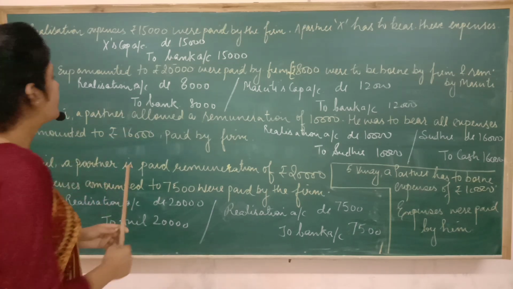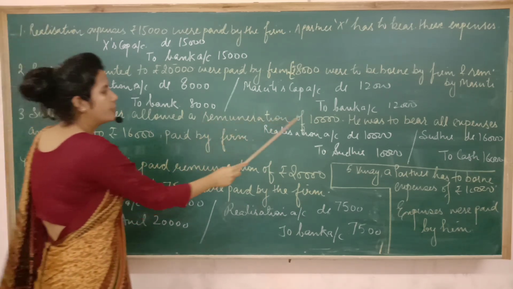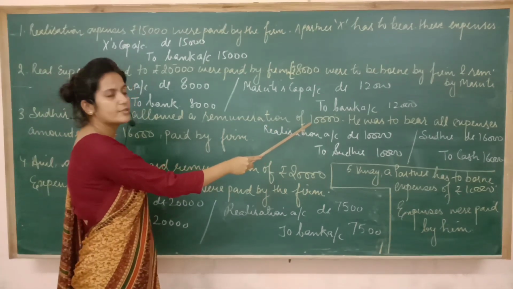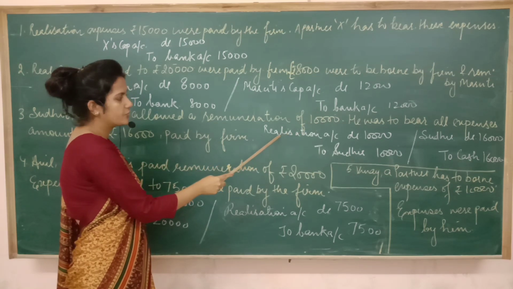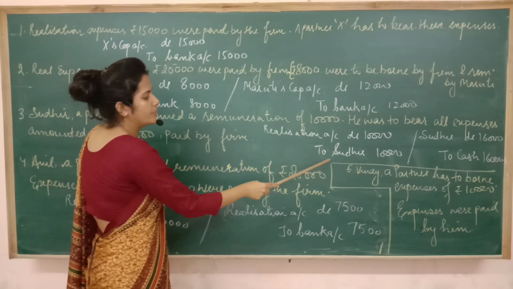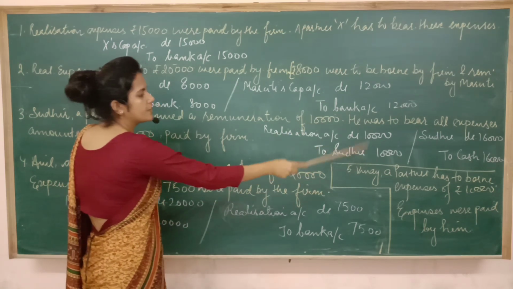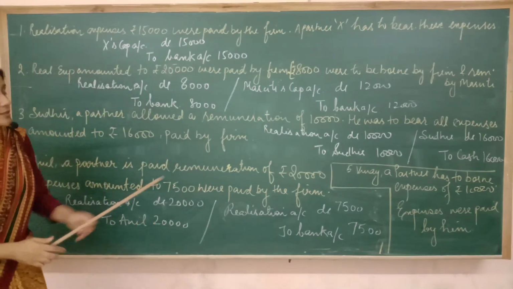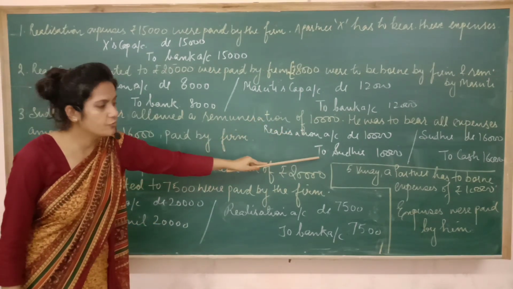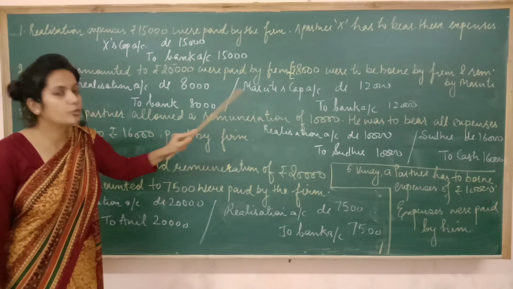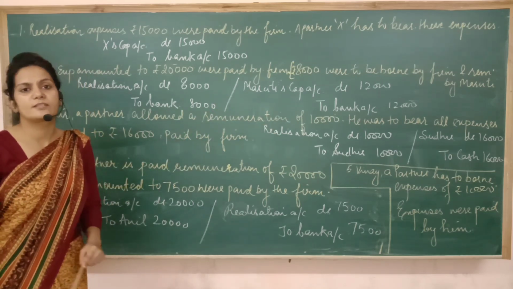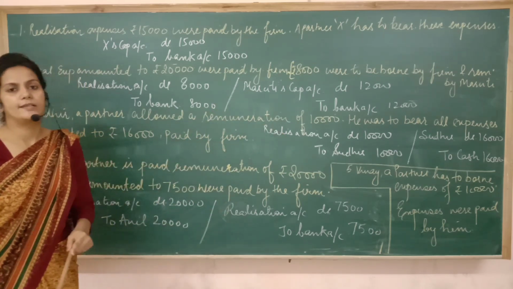So it means, first of all, the firm is paying him a remuneration of 10,000, which is the responsibility of the firm. So the entry would be realization account debited to Sudhir's account, 10,000. Because this remuneration which we are paying to Sudhir is the responsibility of the firm. It is the firm's expense. That's why I am debiting realization here.